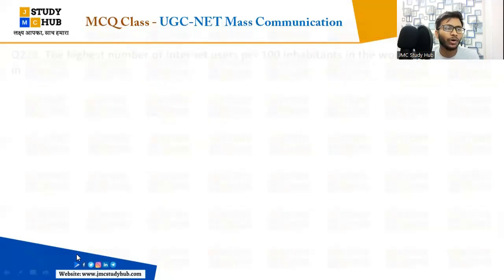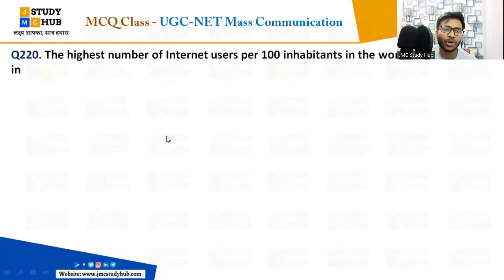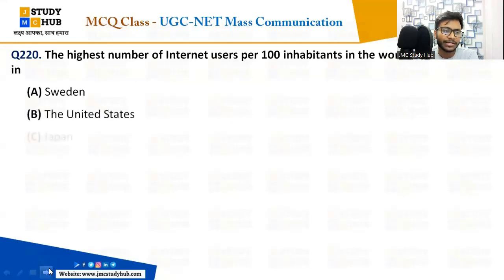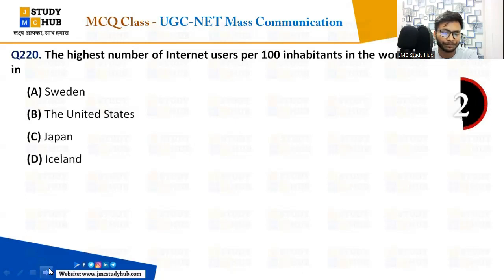चलिए 220, the highest number of internet users per 100 inhabitants in the world are in. This is a 2015 question, right? 2015 का question है. Data has been changed, data change हो गया. So 2015 के अनुसार ये question है. The highest number of internet users per 100 inhabitants in the world are in Sweden, the United States, Japan or Iceland. Everybody.